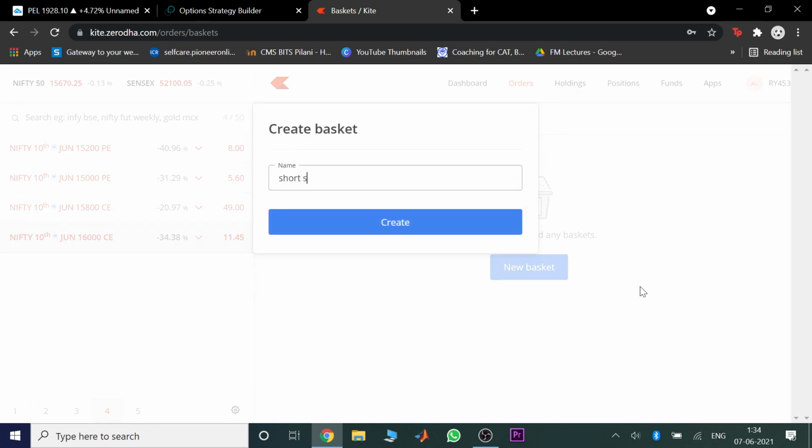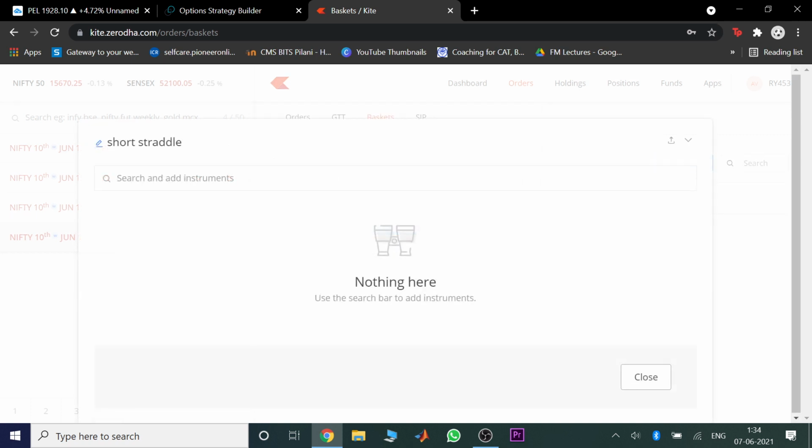I'll call this short straddle here. Now you add your options. So remember this very important point, add your buying options first, buy options first. So what are my buy options?